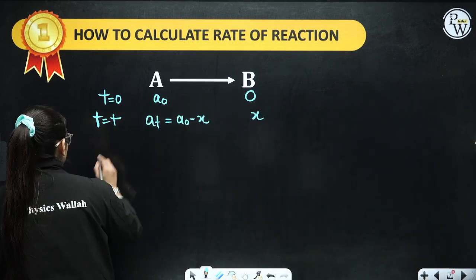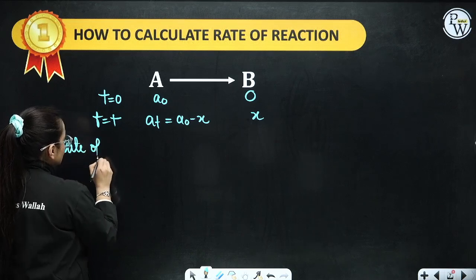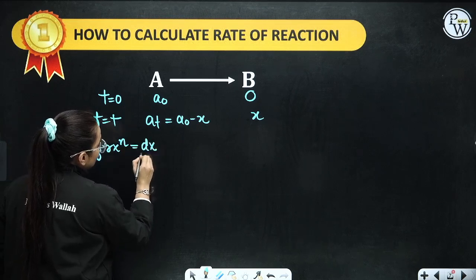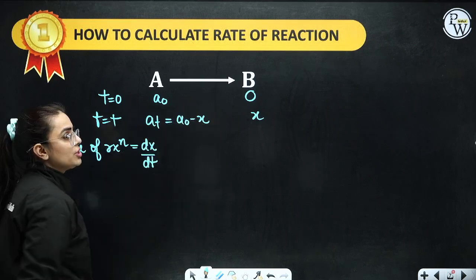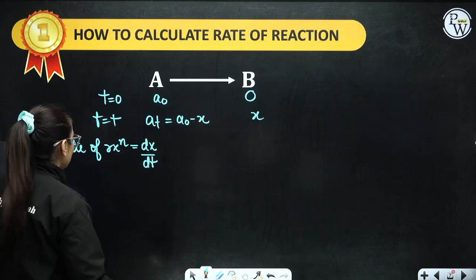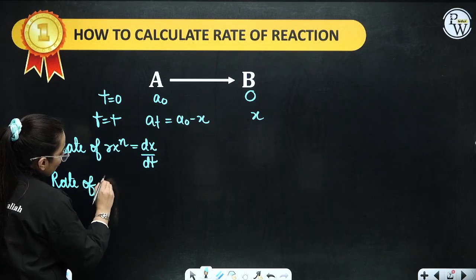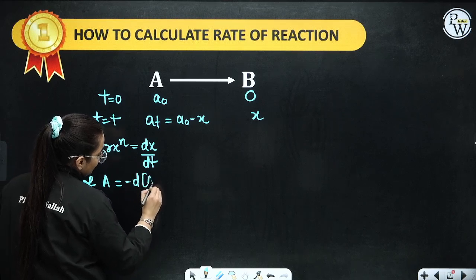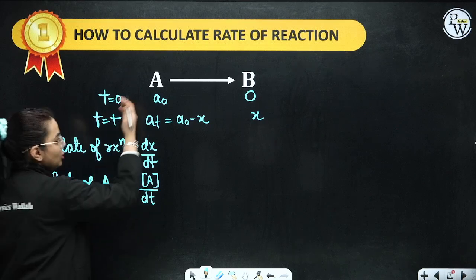Now let's understand, if I ask you what is the rate of a reaction, students, the rate of a reaction is represented as dx by dt, always remember, because it is how much has decomposed per unit time. Now if I ask you what is the rate of A, that is the reactant, you will say it is minus dA by dt. So simple, ma'am. It is minus dA by dt if we are talking about the reactant.